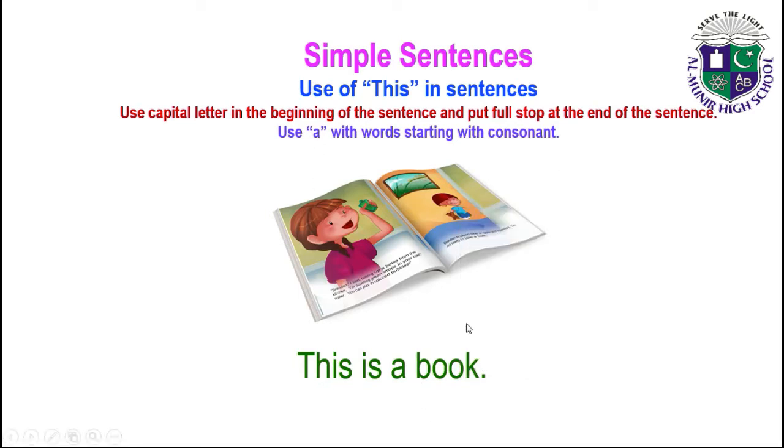And what are the consonants? Consonants are B, C, D, F, G, H, J, K, L, M, N, P, Q, R, S, T, V, W, X, Y, Z. So these are the consonants, and we use a with words starting with consonants. So this is a book. This is a book. You can see that the first letter is capital and there is a full stop at the end of the sentence.